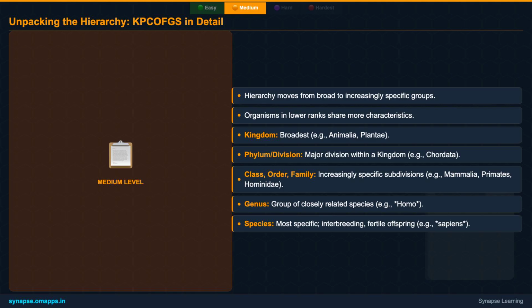Then family, a group of closely related genera. Genus, a group of closely related species. And finally, species, the most specific group, where organisms can interbreed and produce fertile offspring. This systematic approach helps us trace relationships.